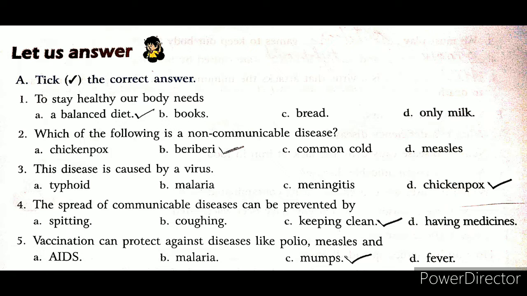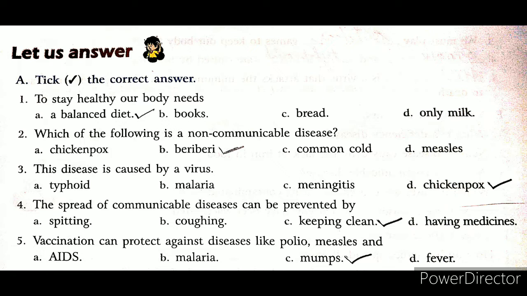The next we have, which of the following is a non-communicable disease. Okay, so options are there: chickenpox, beriberi, common cold and measles. So chickenpox, common cold and measles are the communicable diseases except beriberi. Beriberi is a deficiency disease and it cannot be passed on, right?